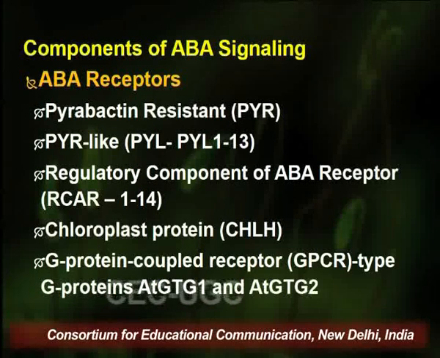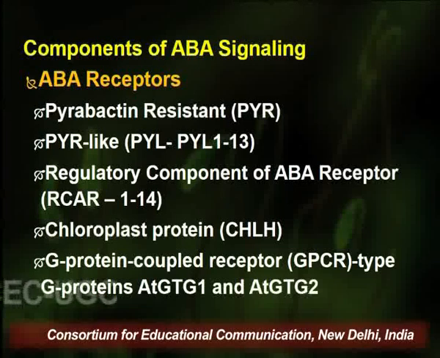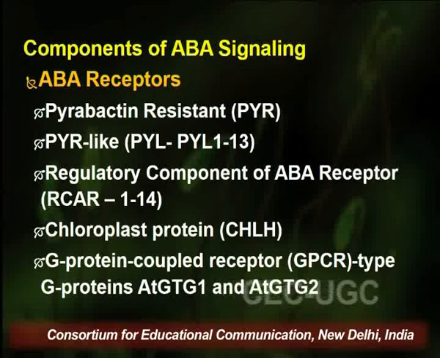And the last one is the G protein coupled receptors or GPCR type of receptors, specifically ATGTG1 and ATGTG2 type of receptors that have been found in the plants. Amongst all these receptors, PYR, PYL and RCAR are the three main types of abscisic acid receptors which have been